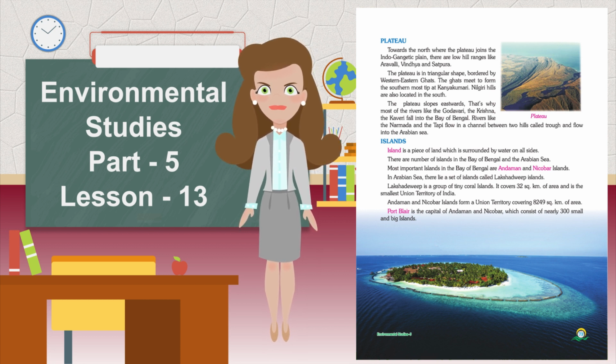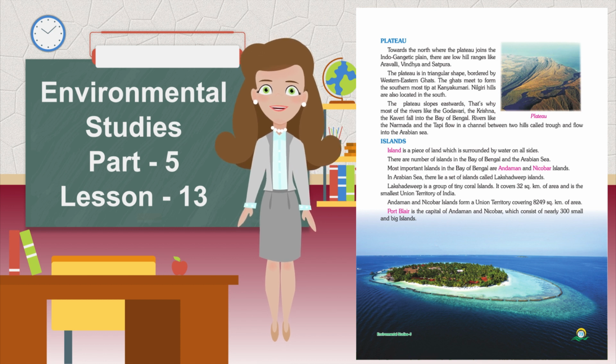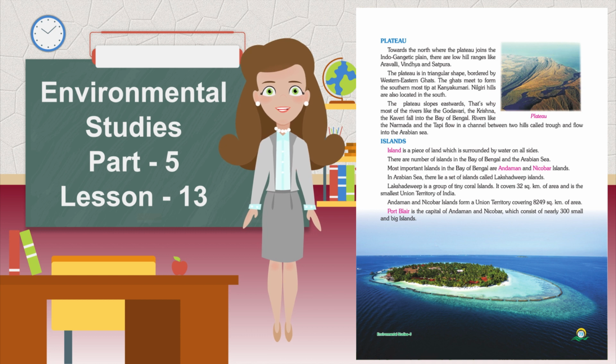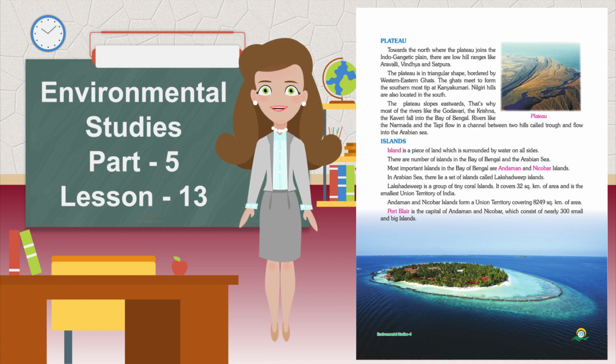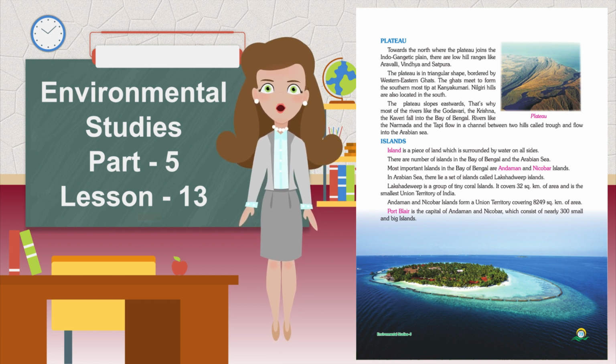Nilgiri Hills are also located in the south. The plateau slopes eastwards. That's why most of the rivers like the Godavari, the Krishna and the Kaveri fall into the Bay of Bengal. Rivers like the Narmada and the Tapi flow in the channel between two hills and flow into the Arabian Sea.